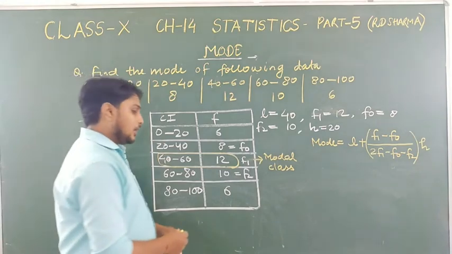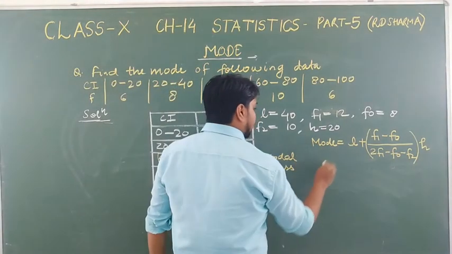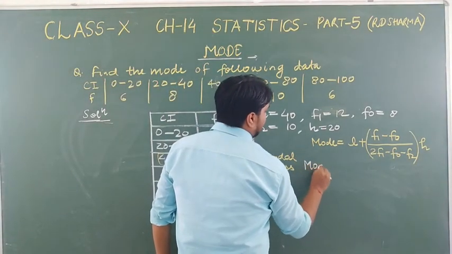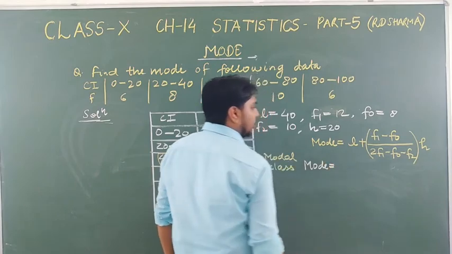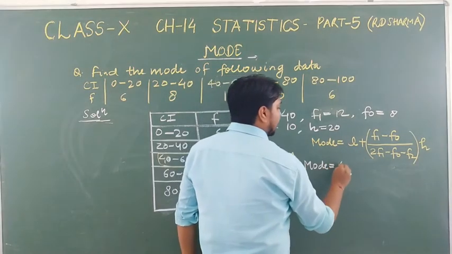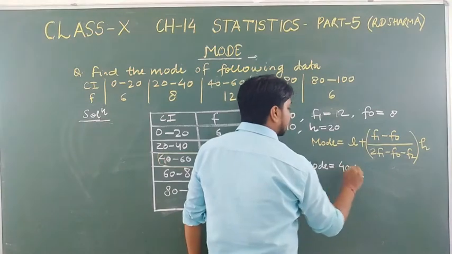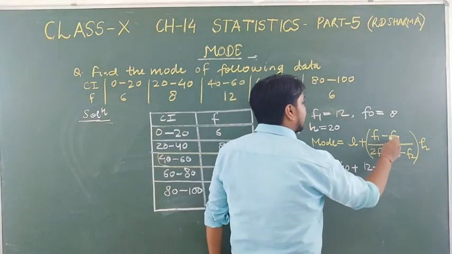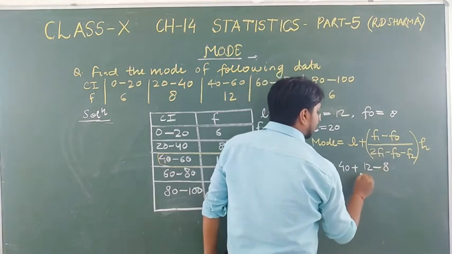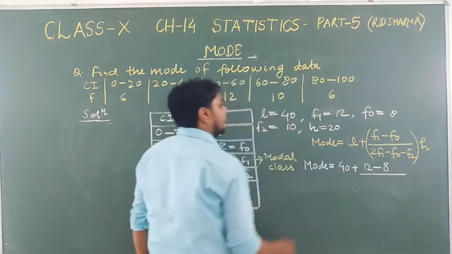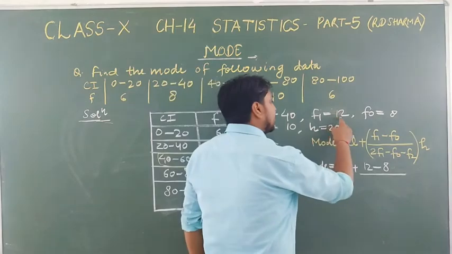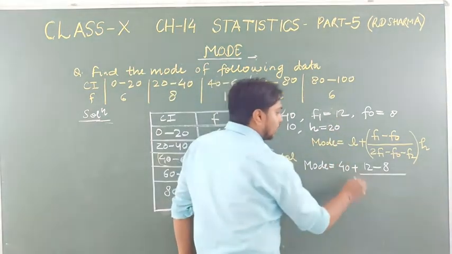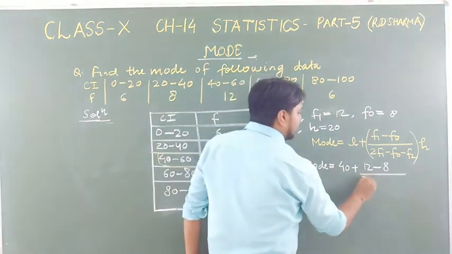Now students, we have to put all the values in this formula. So mode is equal to L, which is 40, plus F1, which is 12, minus F0, which is 8, upon 2F1. So F1 is 12, meaning 2F1 will be 2 into 12.